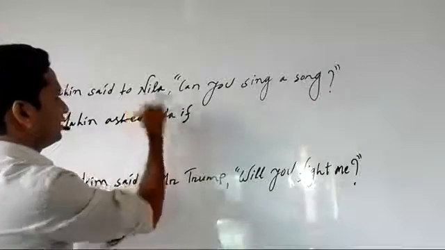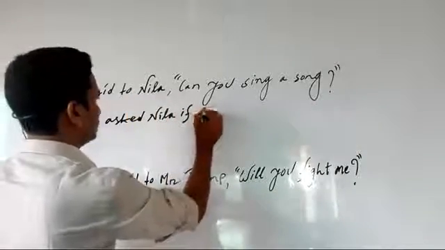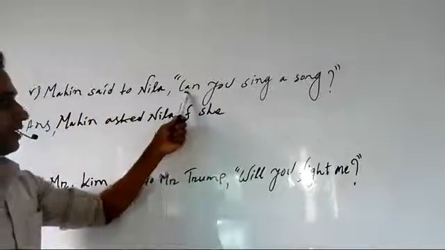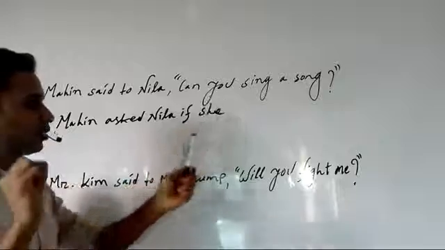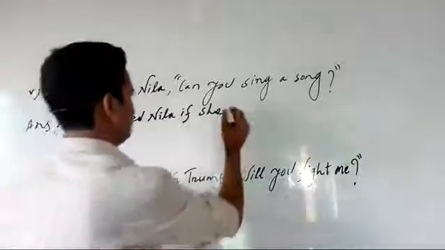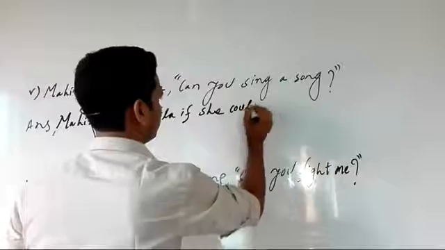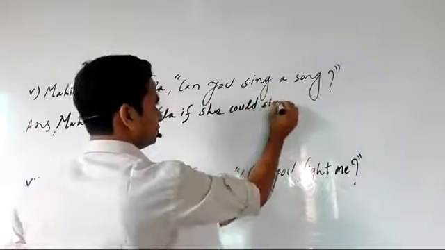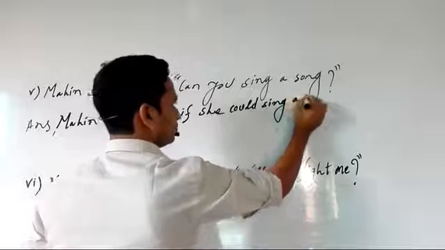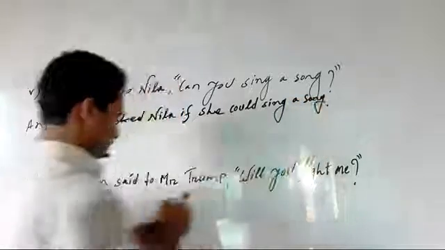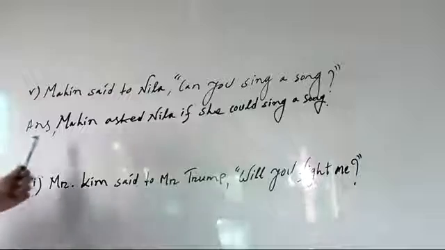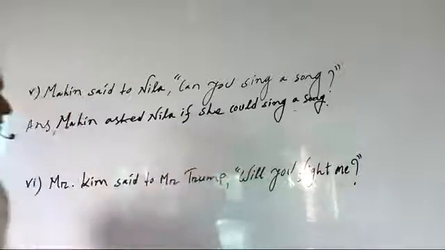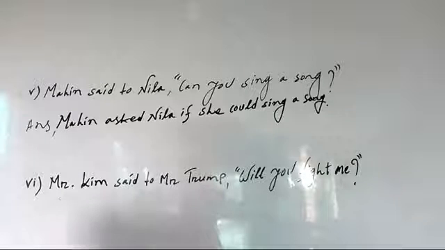Nila is a girl, so it will be she. If she, now here can will be changed to could. Sing a song. Definitely correct. Mahin asked Nila if she could sing a song.